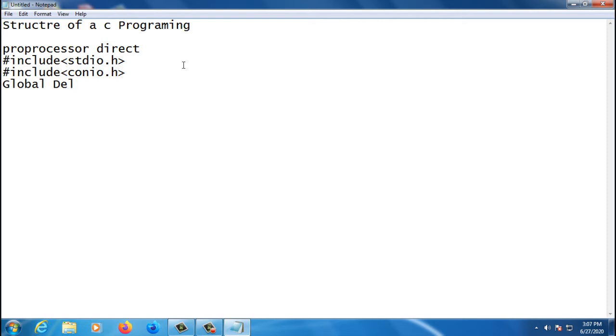Let's say, for a global declaration, I use x is equal to 0. So I write int x = 0. It means that it's a global variable declaration. Once the global variable declaration is made, this x value we can use anywhere in the functions. It doesn't mean that it is only useful in the main function.